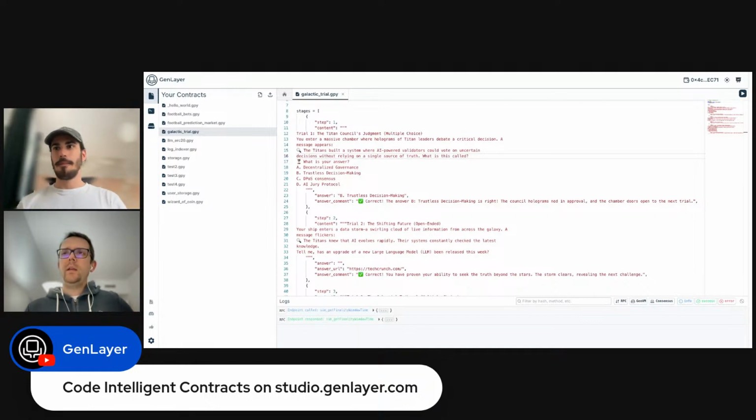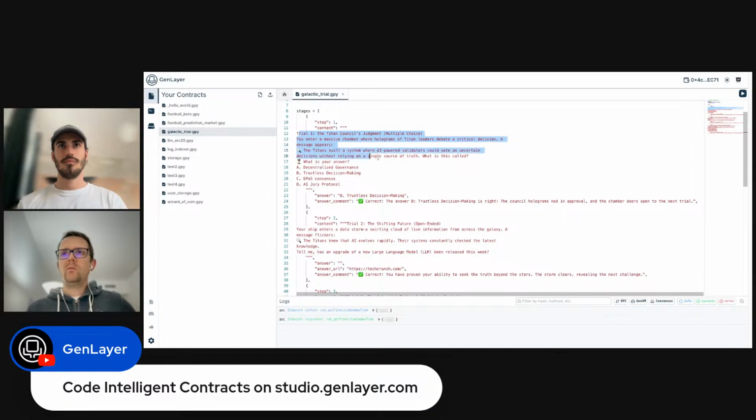Exactly. Every stage consists of some description, one question and some answers. In this case, for the sake of the example, we have the answer right here. Of course, this in the blockchain wouldn't be a good idea, right? Anyone could inspect our intelligent contract and know the answer already, mostly because also in GenLayer, you code your intelligent contracts in Python. So even by looking on the Explorer at the deployment transaction of this contract, you will be able to see the full code, not the compiled bytecode as you see on EVM chains.